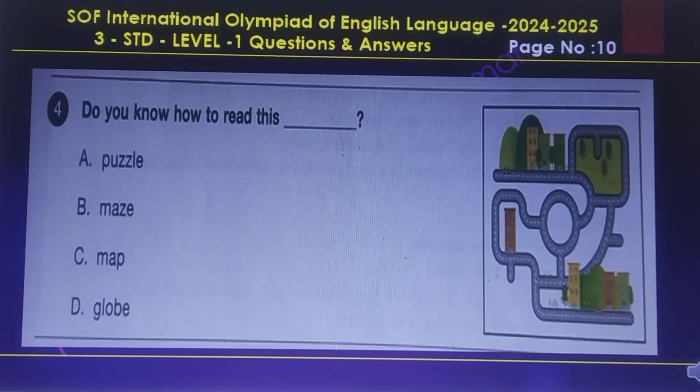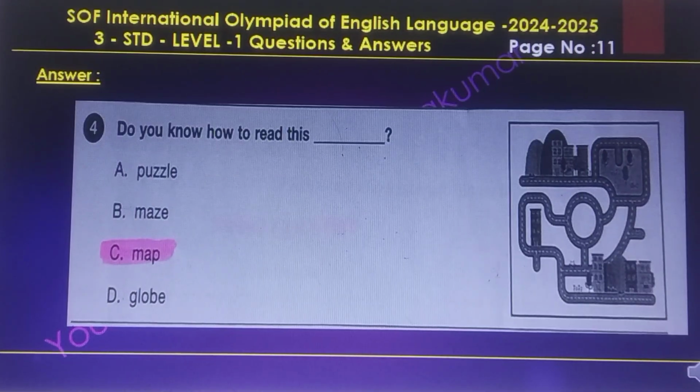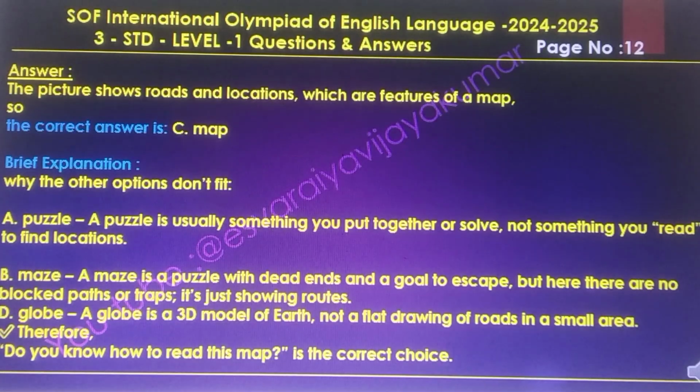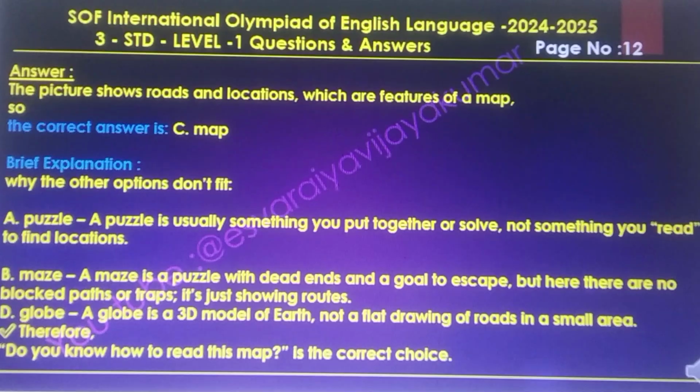Question number 4. Do you know how to read this? The answer to this question is C, map. Why don't the other options fit? A, puzzle. A puzzle is usually something you put together or solve. B, maze.